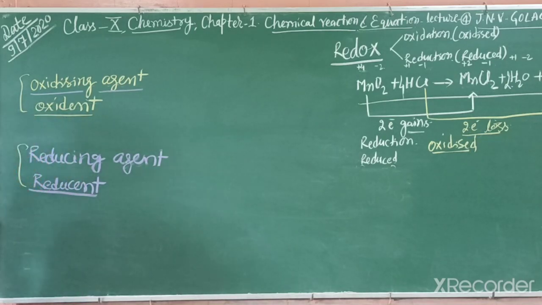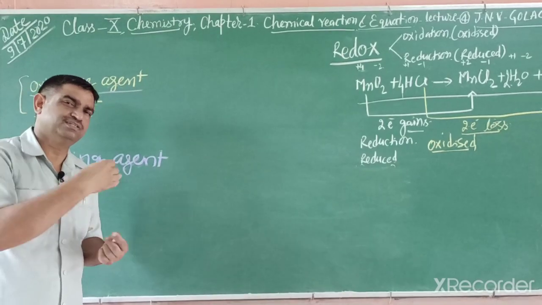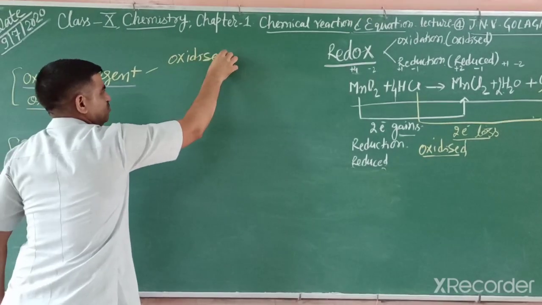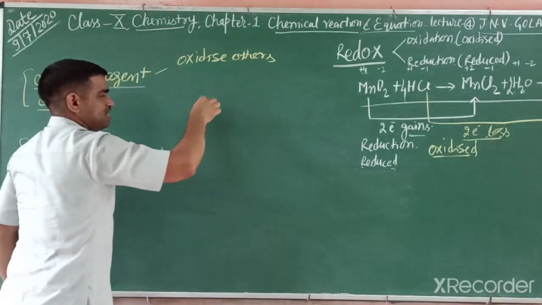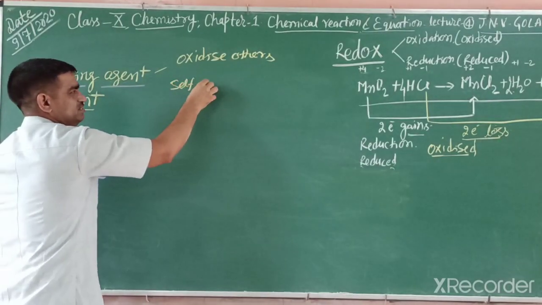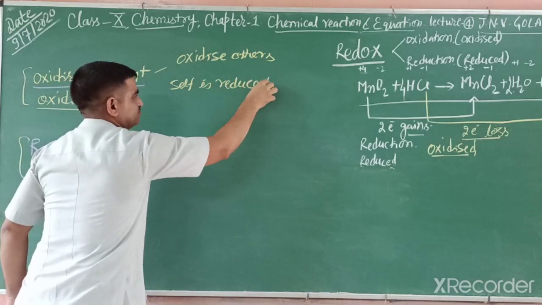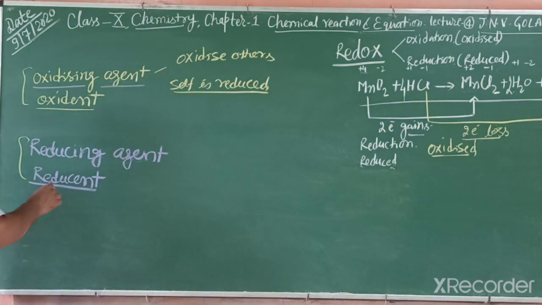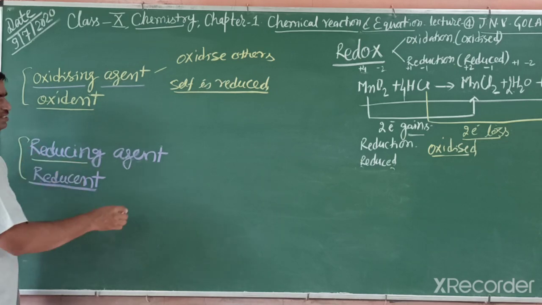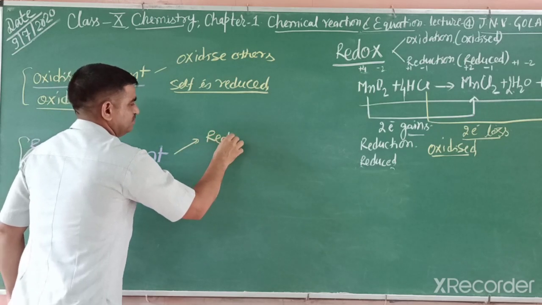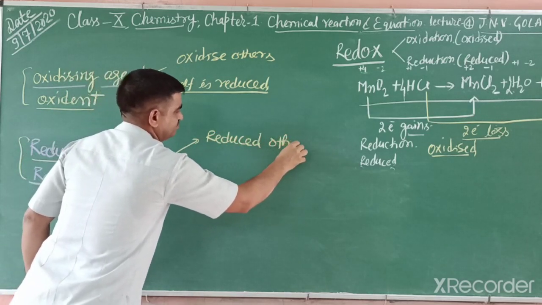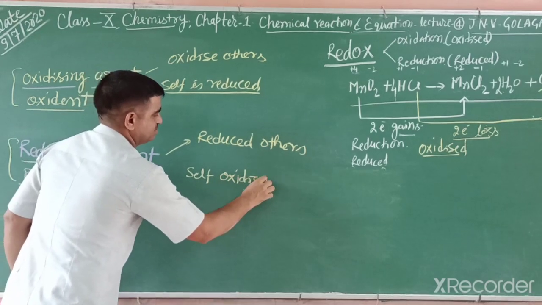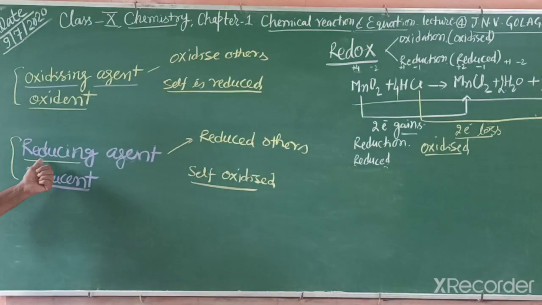So an oxidizing agent is that agent which oxidizes others and is itself reduced. And the reducing agent is that which reduces others and is itself oxidized. That agent is known as a reducing agent.